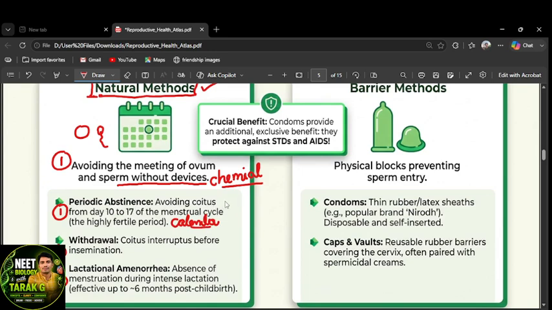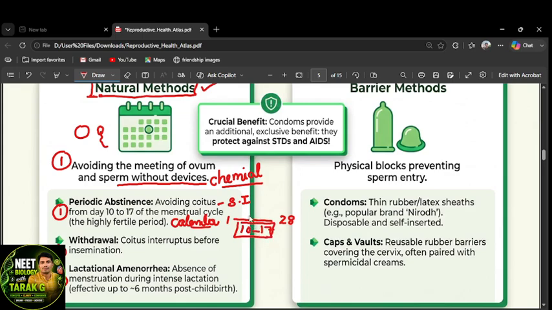Avoiding coitus. Coitus means sexual intercourse. It is avoided from day 10 to 17 of the menstrual cycle. If a woman is menstruating on day 1, and 28 days is the total cycle, then between 1 and 28 days, days 10 to 17 are the fertile period.